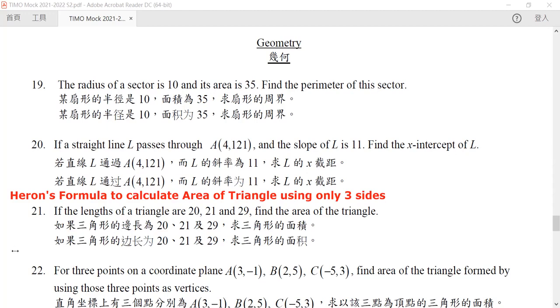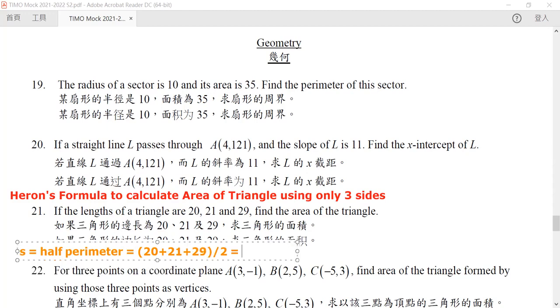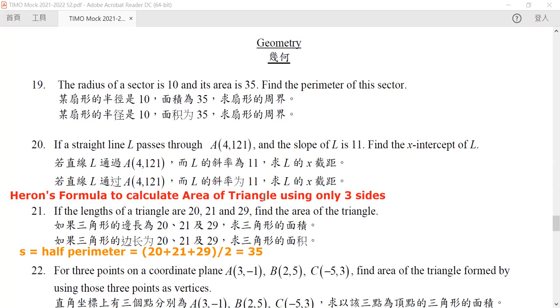Now, before we use the formula, let's define something called S, which is called the half perimeter. The half perimeter is just like the name, it is the perimeter of our triangle divided by 2. So in this case, it will be 20 plus 21 plus 29 divided by 2, and by this, it would be equal to 35. So once we have our half perimeter, we now state the theory.